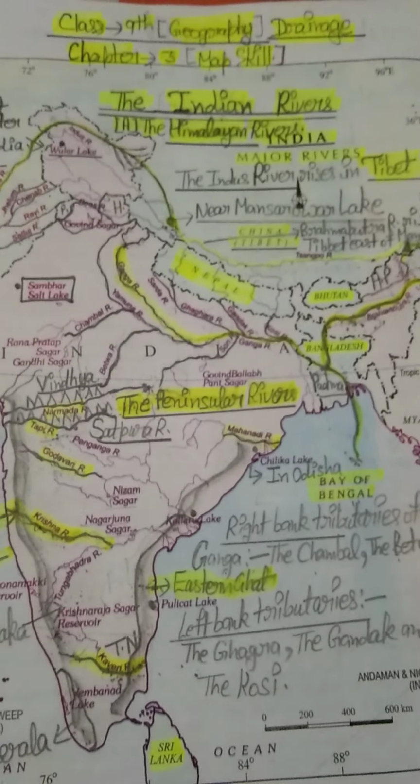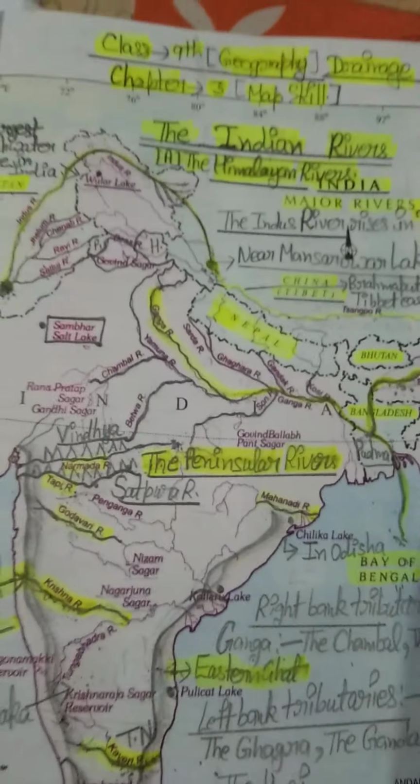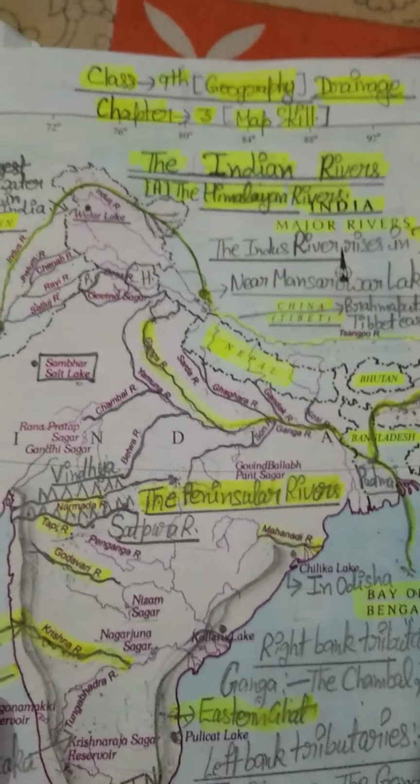Students, as you all know, we are continuing with our revision work. As you know, our September exams are very near. So in the last video we revised chapter number 2, physical features of India, and in this video I am taking my next topic, chapter number 3, drainage.